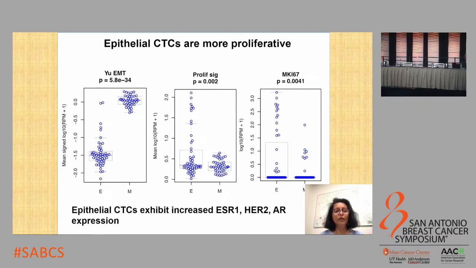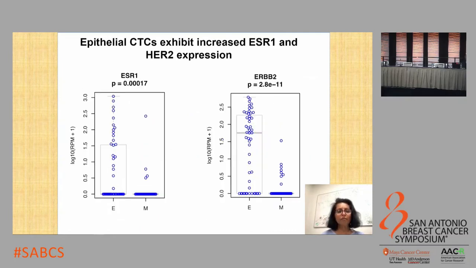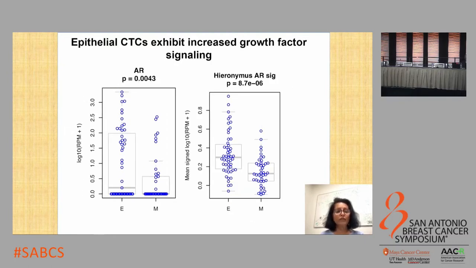In addition, they also expressed increased levels of growth factors such as the estrogen receptor, HER2, and the androgen receptor. So as I mentioned, the epithelial CTCs have increased levels of estrogen receptor expression and HER2 expression. And they also expressed increased levels of AR expression and have increased AR signaling, which may actually contribute to the increased proliferative potential of these epithelial CTCs.